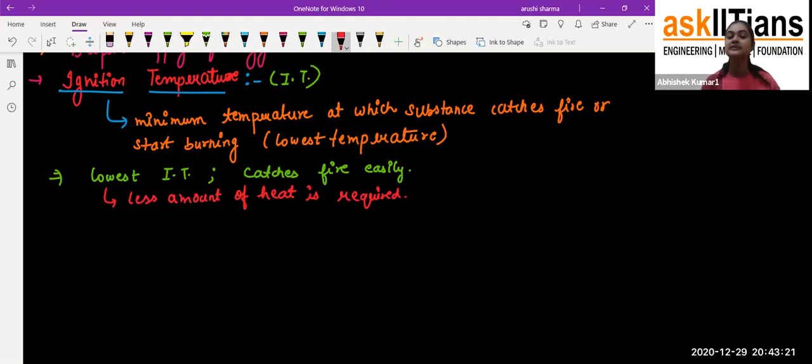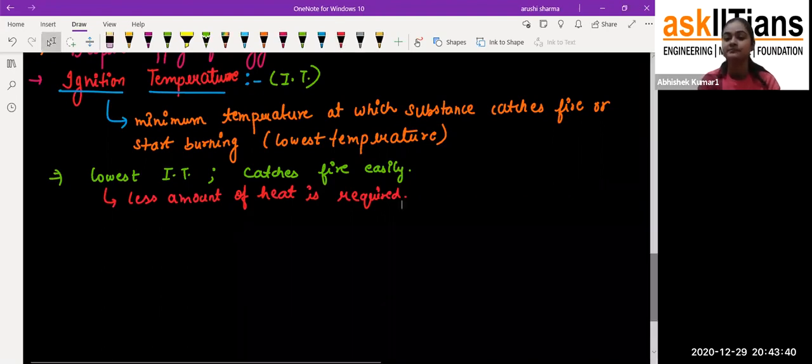So that means if the ignition temperature is lowest, we don't have to give more and more heat so that it can catch fire. If there is a low ignition temperature, we have to give only a small amount of heat. Everyone is clear with ignition temperature, what the ignition temperature is?